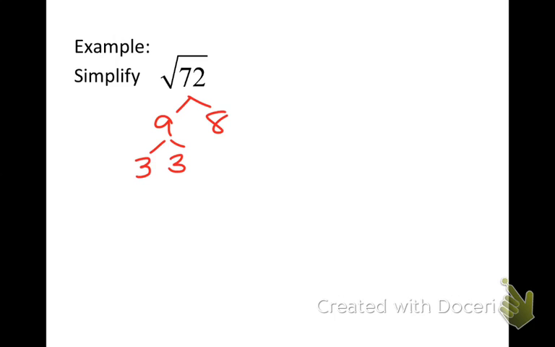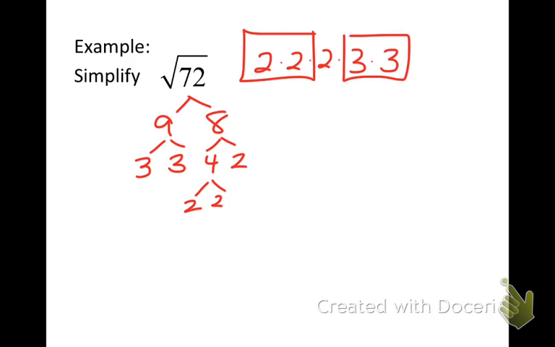9 and 8. That's what I put. 3 and 3. 4 and 2, 2 and 2. So we get 3 2s. You box the 2s, you box the 3s, you have a 2 left over. So this is a square root of 4, this is a square root of 9, and then I'm left with just a square root of 2.